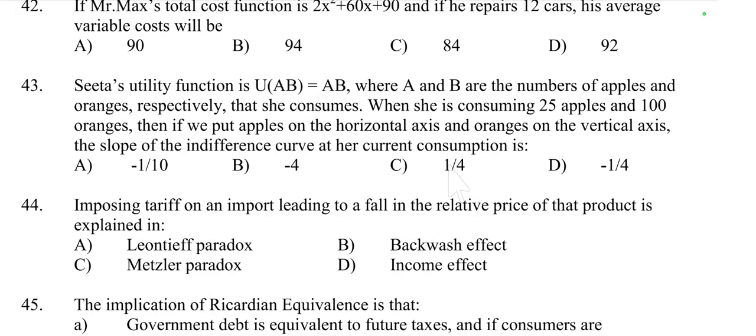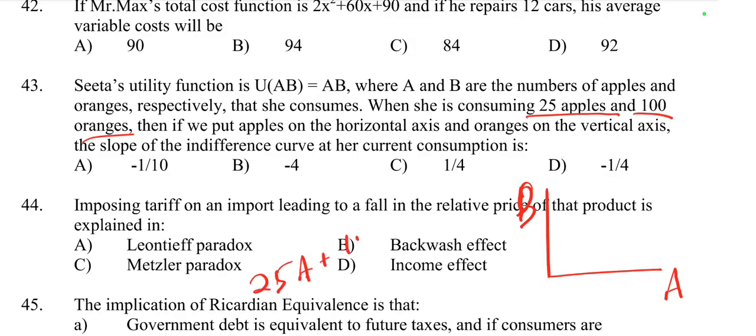Apple is on the horizontal axis and orange, represented by B, is on the vertical axis. So the combination is 25 apples plus 100 oranges.